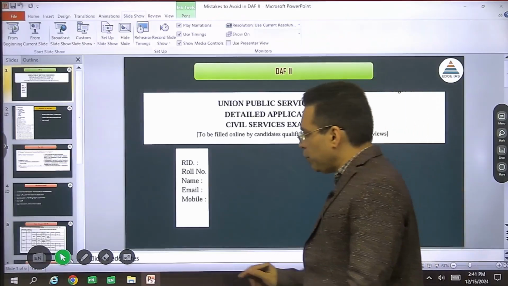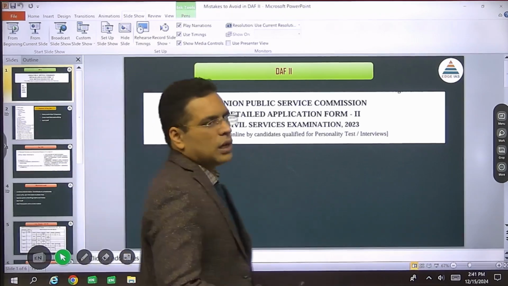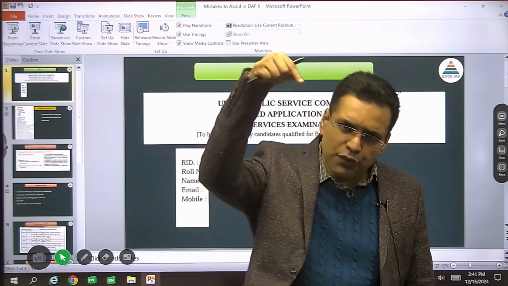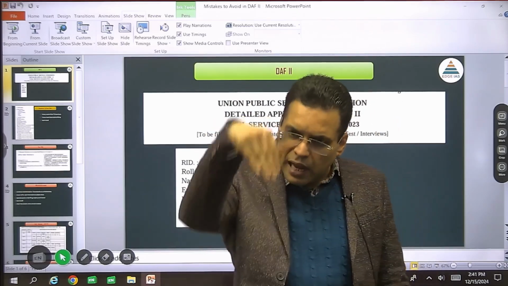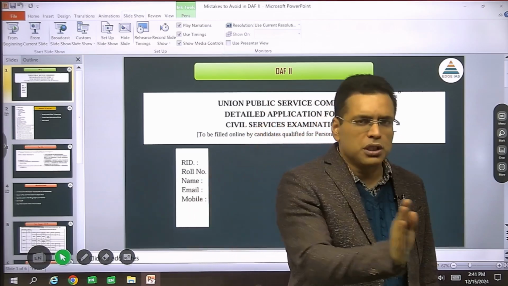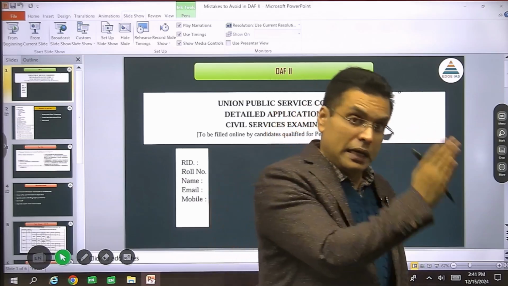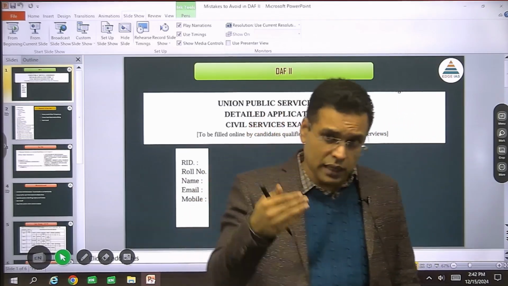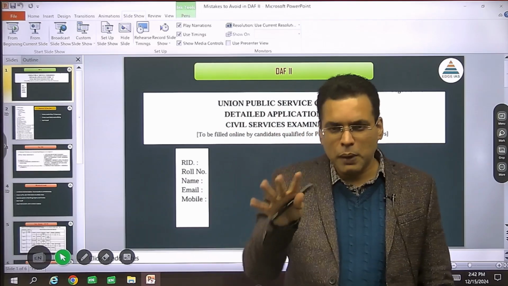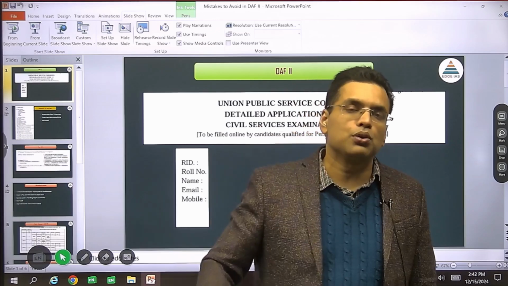So when you're filling the DAF, there are few things that you have to remember. Your DAF is the most important document in your interview preparation, because that is the first document you fill, and the moment that DAF is filled properly, you are assured that now my final information is ready, and I have to prepare on it. Now if you put extra information, you have to prepare extra. If you put less information, again panel members will have less scope to ask questions. So many a times DAF has to be balanced in such a manner that you can use it effectively and it also helps you to score high.